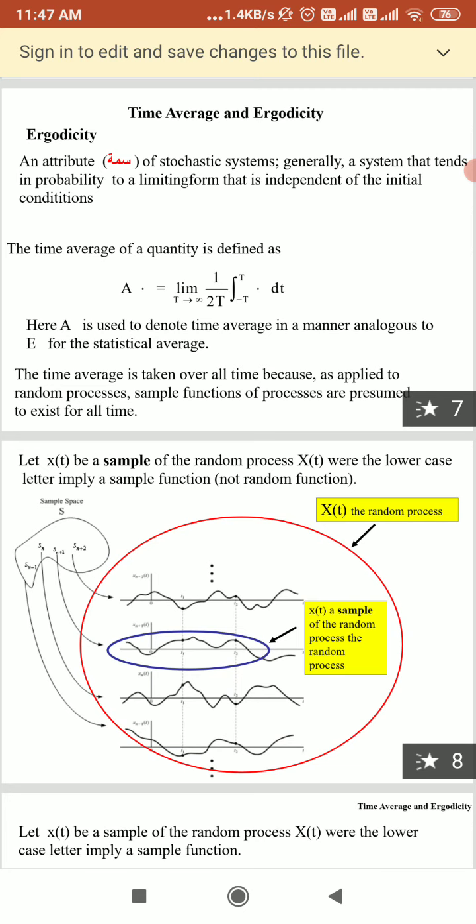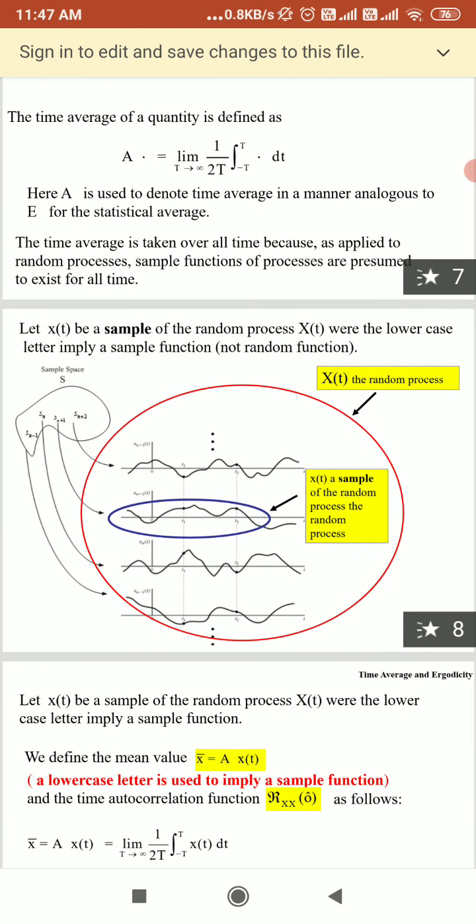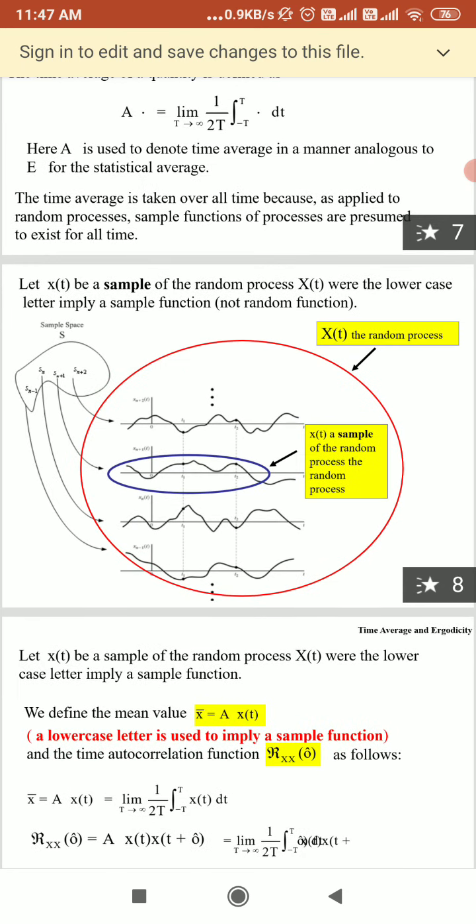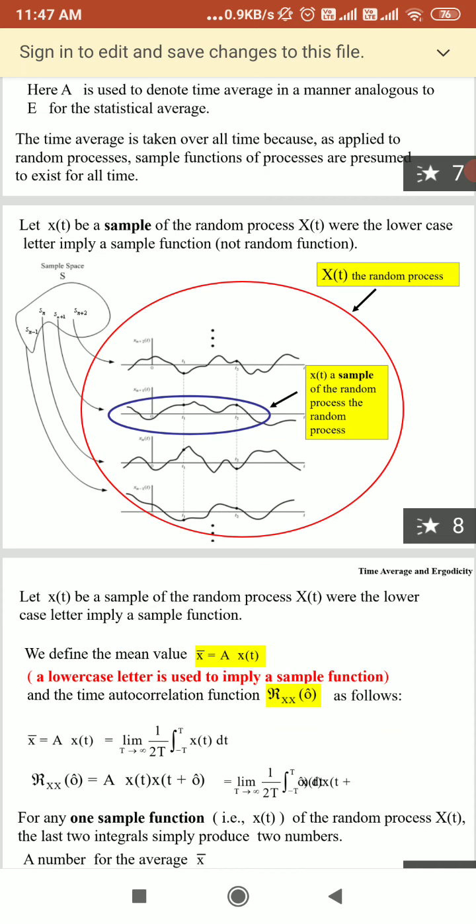If we consider the time average of a quantity, A equals the limit as T tends to infinity of 1 over 2T times the integral from minus T to T of the quantity dt. Here A is used to denote the time average over all time, because as applied to a random process, sample functions of the process are presumed to exist for all time.